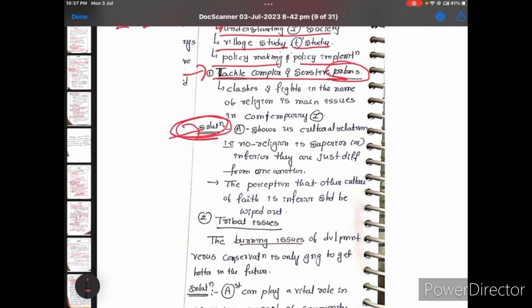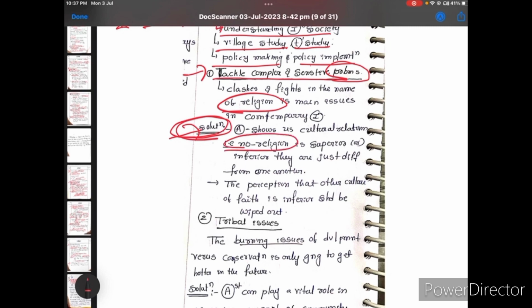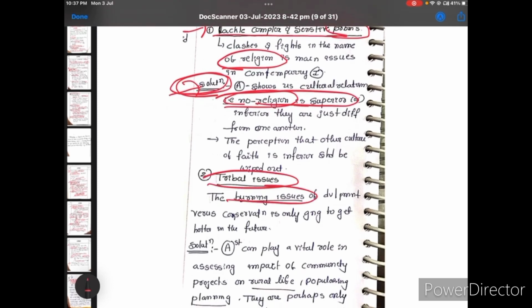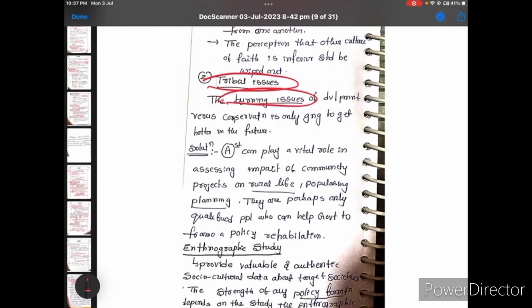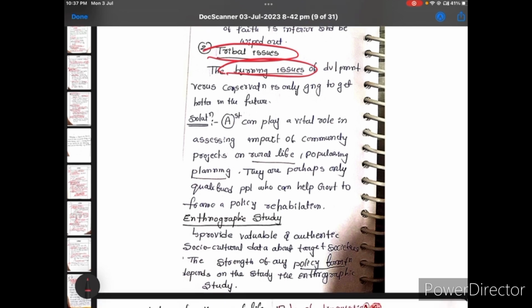For example, in socio-cultural anthropology, there are tribal societies or different societies, and previously there was a religious problem. Now there is no religious problem, meaning no religion is superior. And tribal issues are the burning issue at present, along with rural life, rural planning and population planning. Anthropologists went to different tribal places and studied, did field work and made data, and they provide the data to the government. After that, they made the policies.